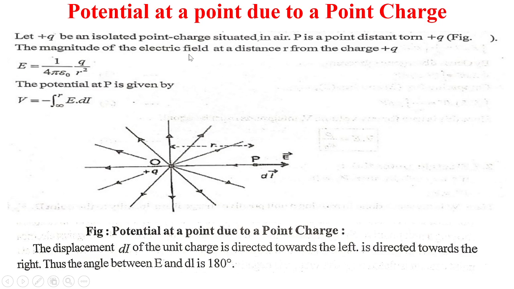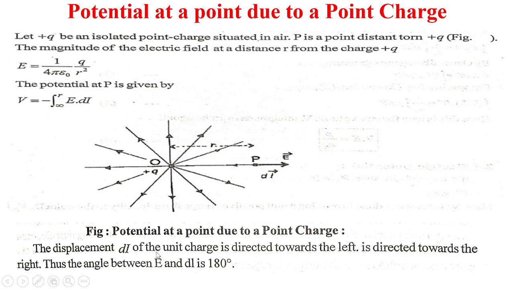The magnitude of the electric field at a distance r from the charge +Q is given as E equals 1/(4πε0) Q/r². The potential at P is given by V equals minus the integral from infinity to r of E·dl.